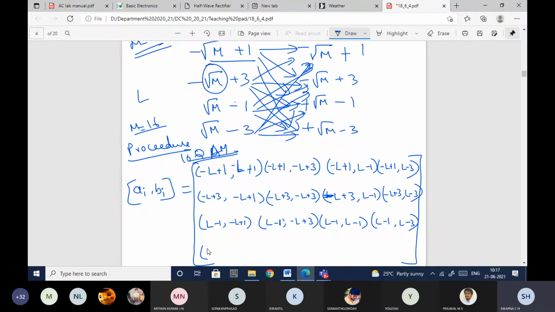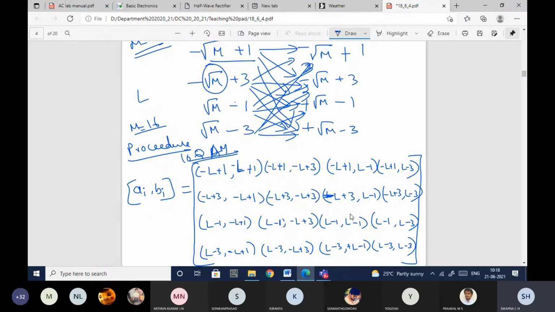Next to last one, L minus 3, minus L plus 1, L minus 3, minus L plus 3, L minus 3, plus L minus 1, L minus 3, plus L minus 3.